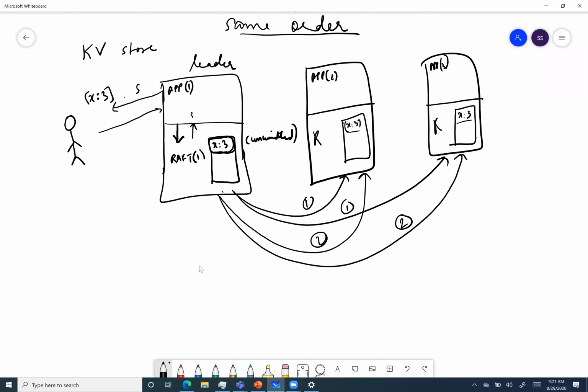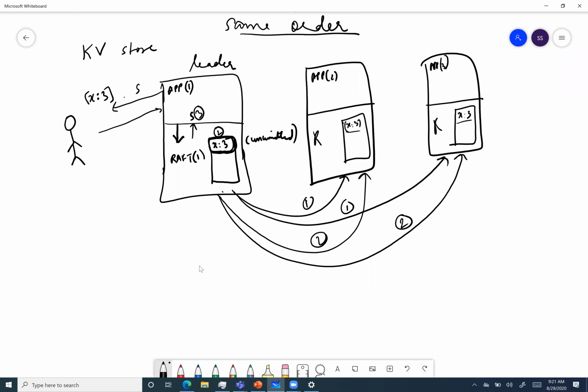Yeah, I can explain that. Whenever it is committed at the leader, then it will return success. Our first step was to send the replicated logs, and the second step is that it is committed. Then returning success to the app is step 3.